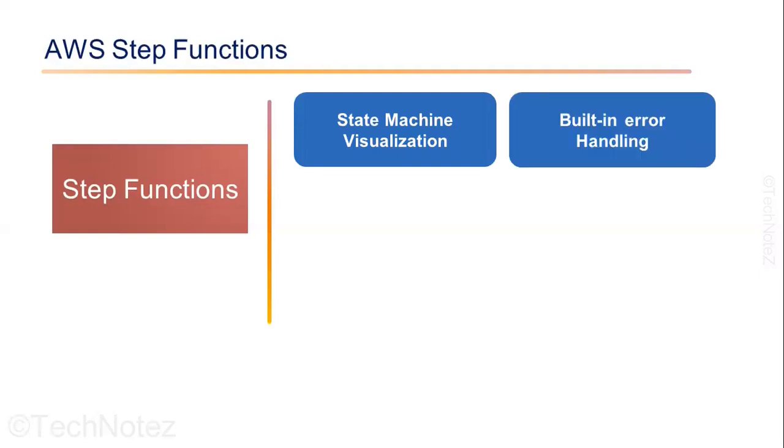Built-in error handling. Step Functions automatically handles errors and retries the failed step, making your application more resilient and reliable. Step Functions provides built-in error handling that allows you to handle and retry errors, and it also allows you to track and visualize the progress of your workflow with the help of CloudWatch.